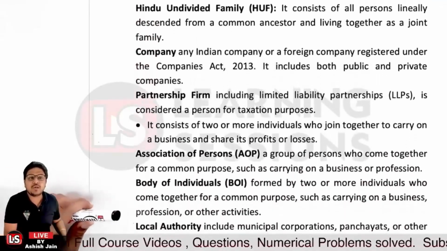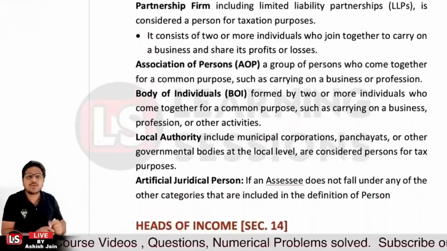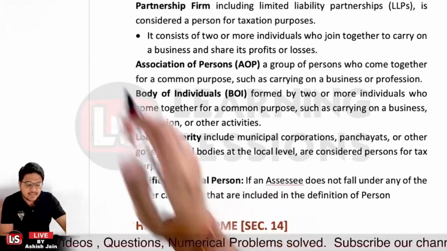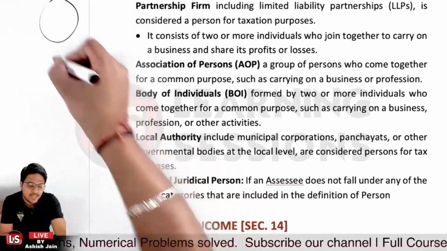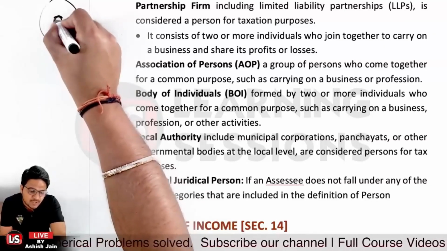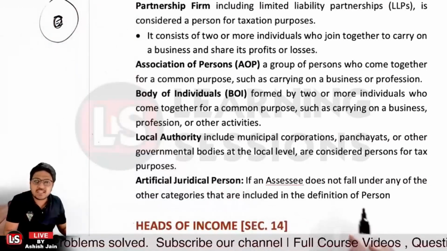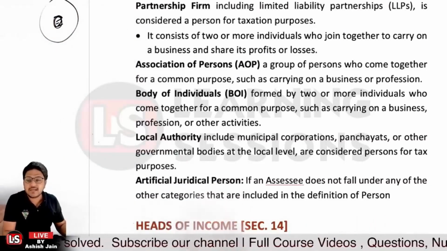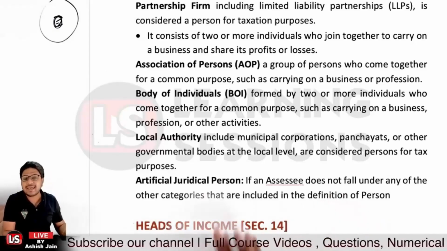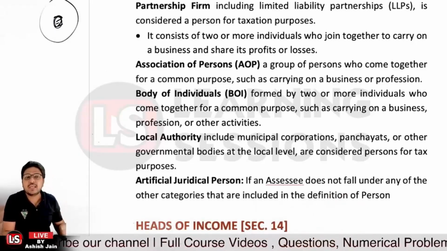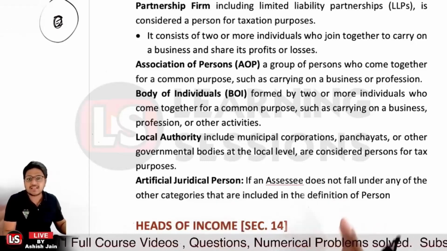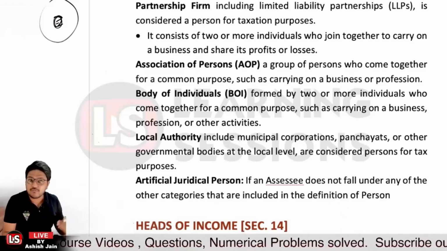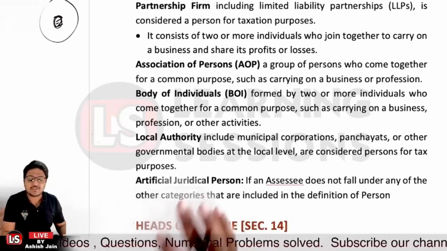After that, it's related to AOP. Now AOP is what? AOP is association of persons. Let's say there is a group of persons who have come together, and they have a common purpose, which may be related to carrying on a business or a profession. That's actually AOP, an association of persons, right? Let's say it's a particular body of people over there. That's actually the association of persons.